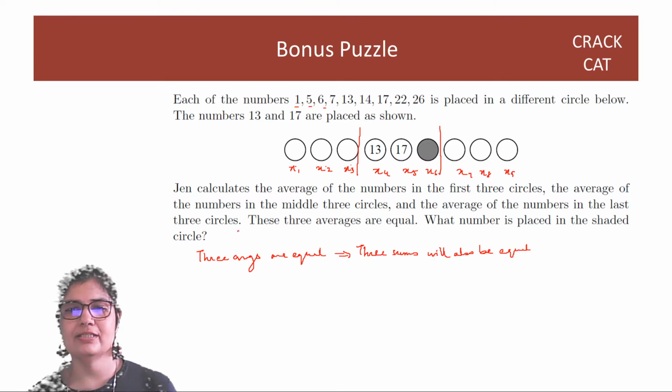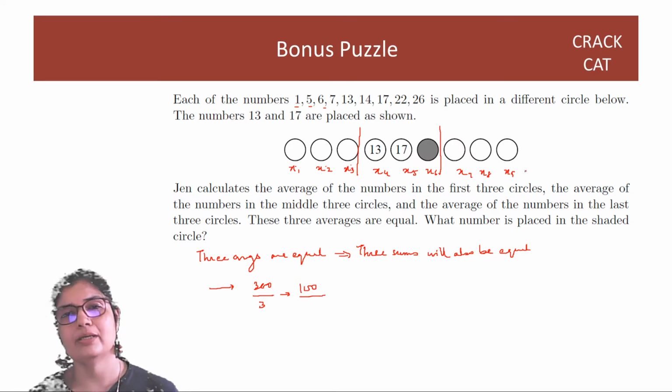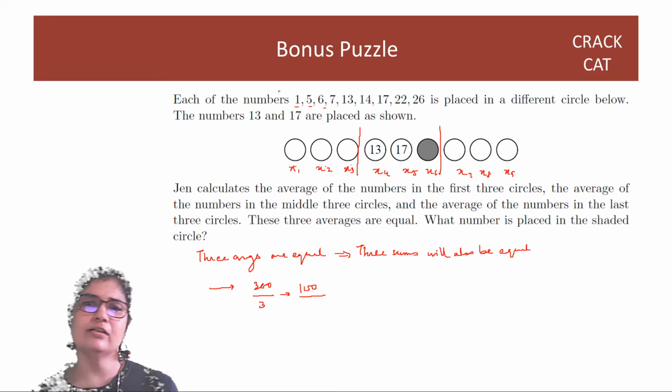All of these 3 are the same, which means that if I find the total sum and divide by 3, say the total sum is 300, then the sum of any 3 of them should be 100, because I'm dividing the total into 3 equal sums. So let's find the total.